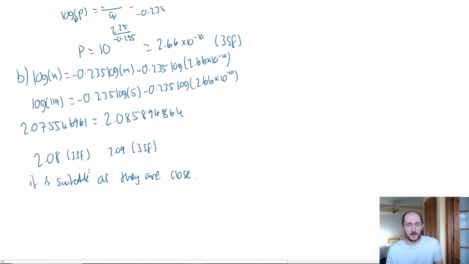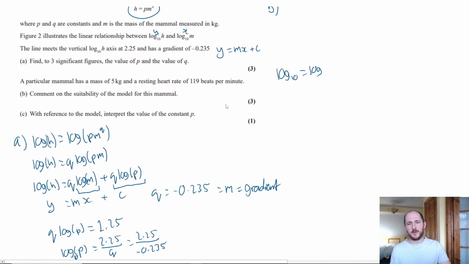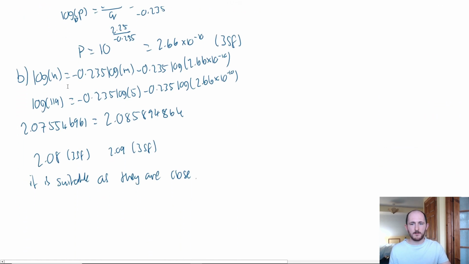And remember, this is a logarithmic relationship, so these are really close to each other. However, you are fine in saying it's not suitable as the values are different. Both answers are correct. So you might think, well, hang on a minute, could I just always write it is suitable versus it's not suitable? No, you would get 0 marks. You need to show that you've done some deduction, some working out.